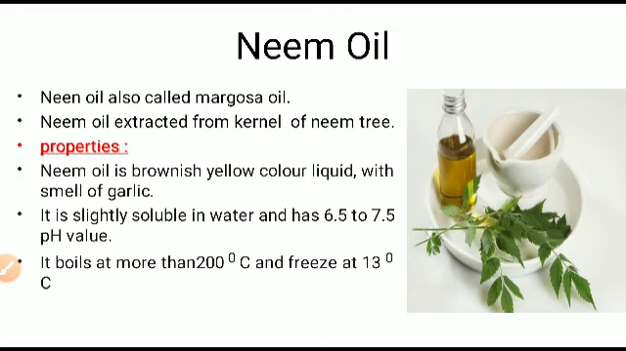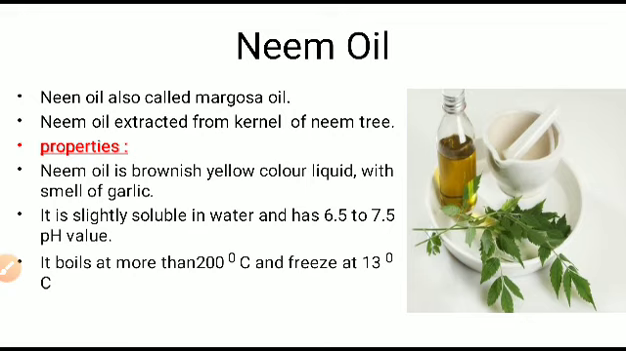Let me learn the examples of the biopesticides. The first example is neem oil. This neem oil is also called margosa oil. This neem oil is extracted from the kernel of the neem tree. Kernel means the soft part of the seed of the neem.